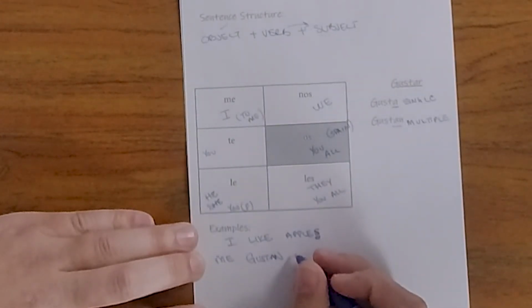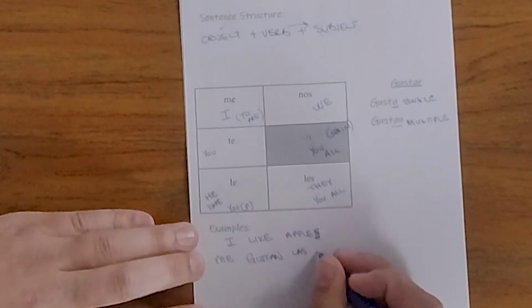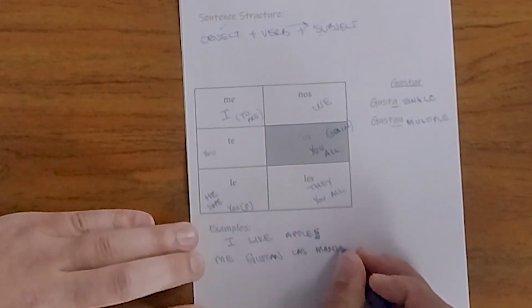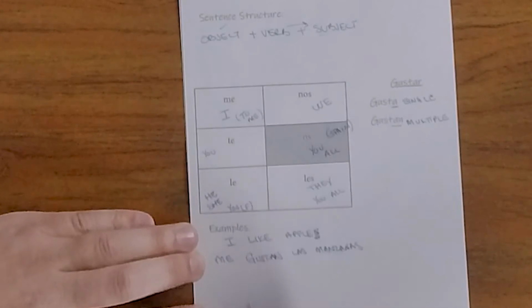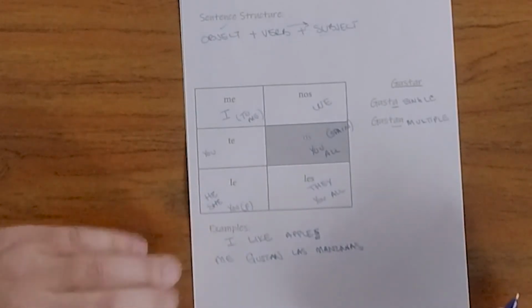And then I'm going to say the apples. And in Spanish, it is las manzanas. Me gustan las manzanas. There you go. I like the apples. Okay.